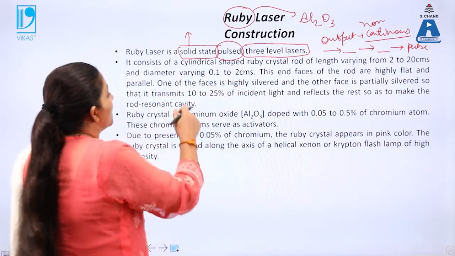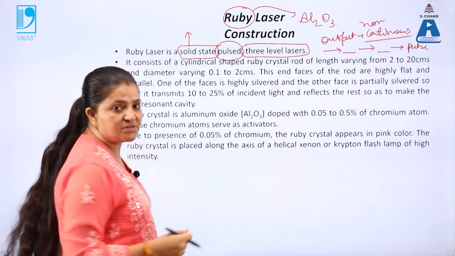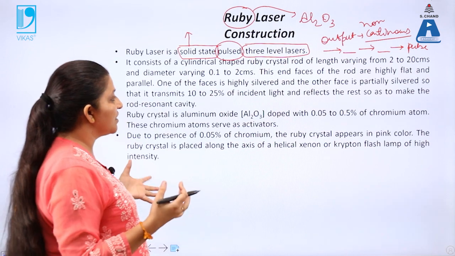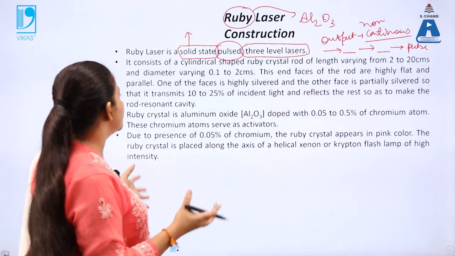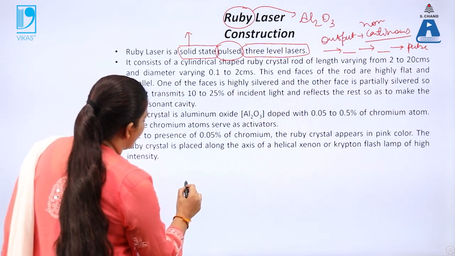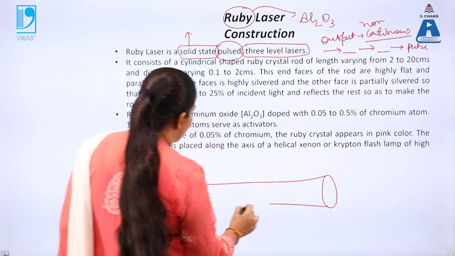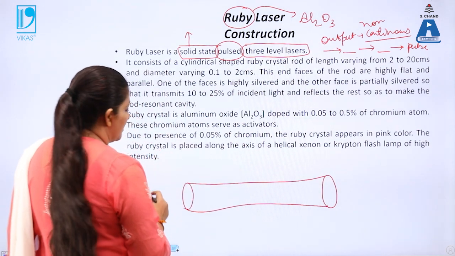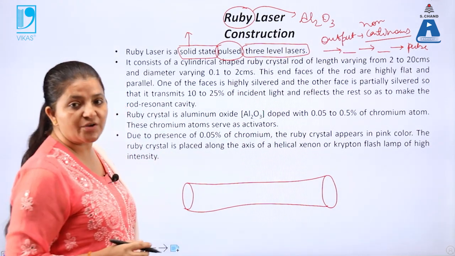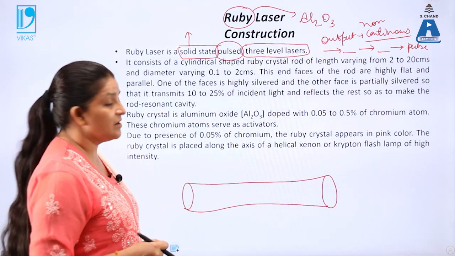Now next, how is it formed? It is taken in the form of a cylindrical tube, made up of quartz, because quartz material is stable for the laser.